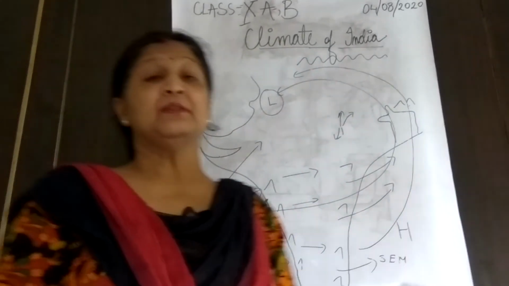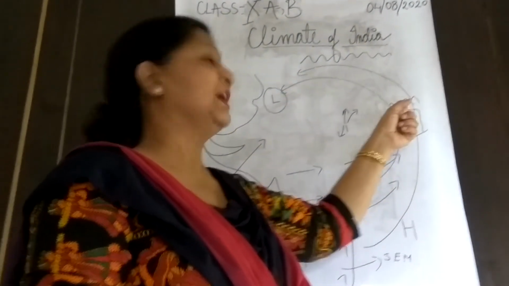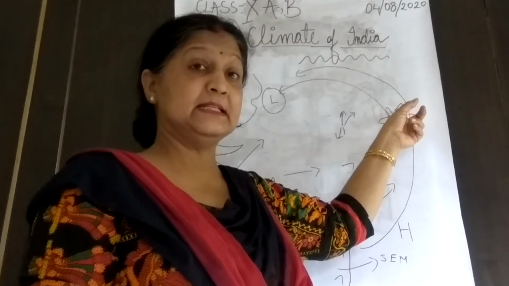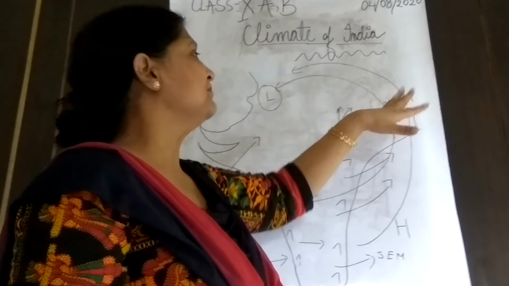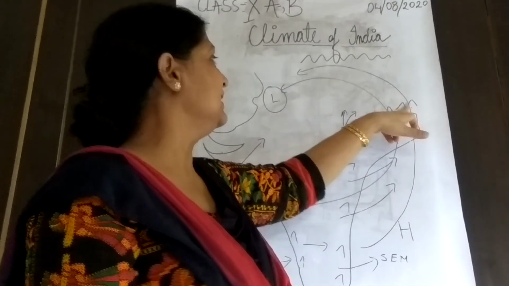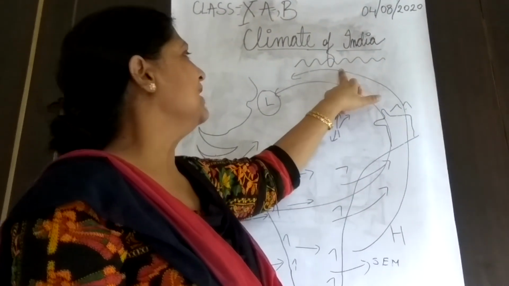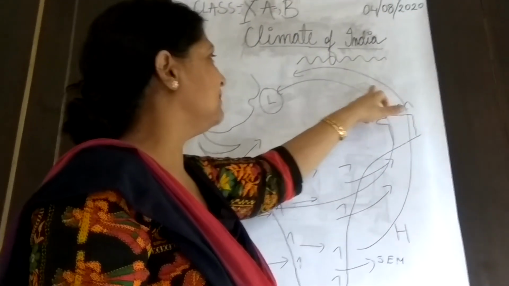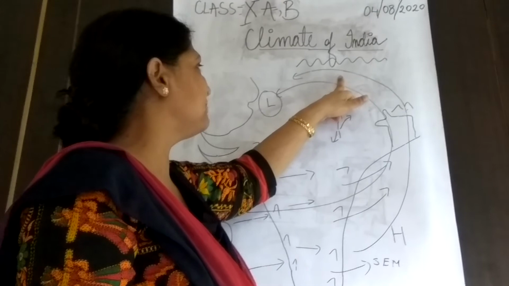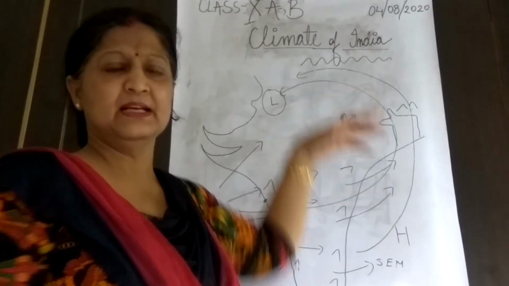But compared to the Garo, Khasi, Jaintia region or Meghalaya, the rainfall is less. It is because most of the moisture was shed in that region, and as they move on, the amount of rainfall starts decreasing. Nice rainfall in Bihar, lower in Uttar Pradesh, then lower in Punjab and Haryana.